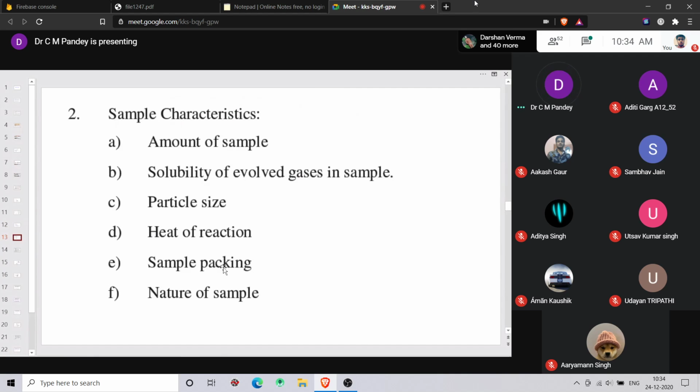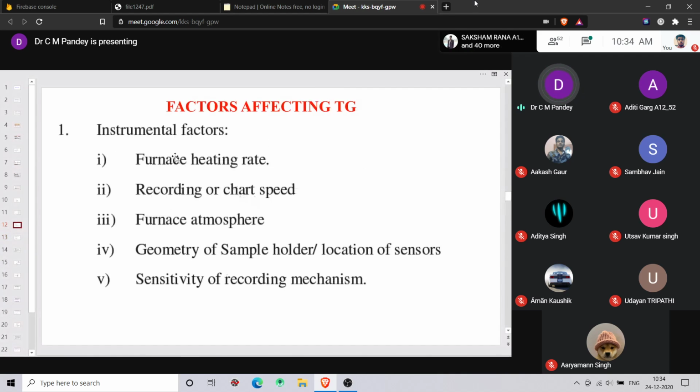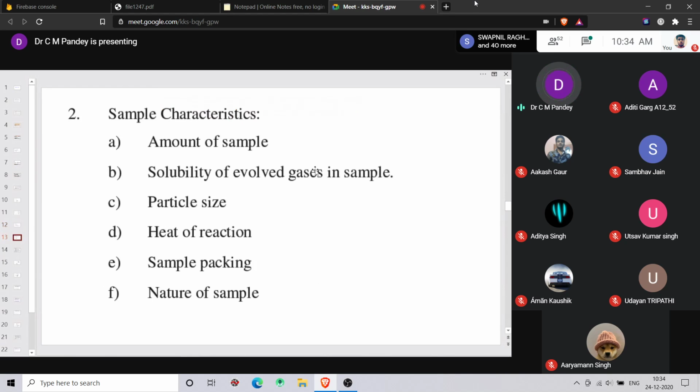So the instrumental factors are the furnace heating rate, recording or chart speed, furnace atmosphere, geometry of sample holder, location of sensor, and sensitivity of the recording mechanism. So these are the factors that affect the TGA curves. And the sample factors that affect the TGA curve are the amount of the sample, the solubility of the evolved gas in the sample, particle size, heat of the reaction, sample packing, and nature of the sample. These are the factors that affect the TGA curve.